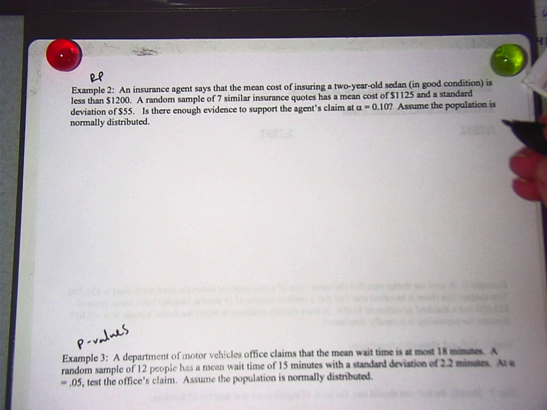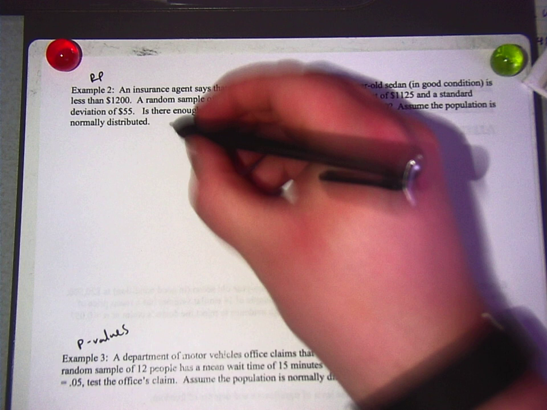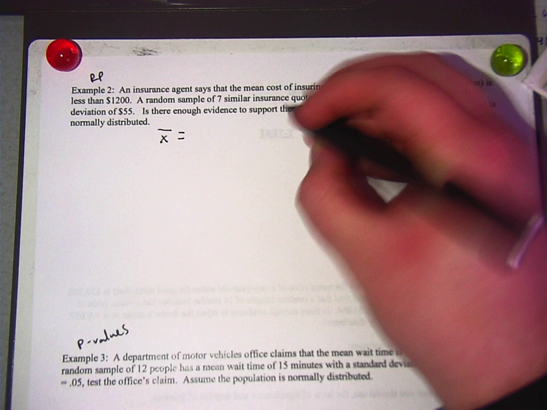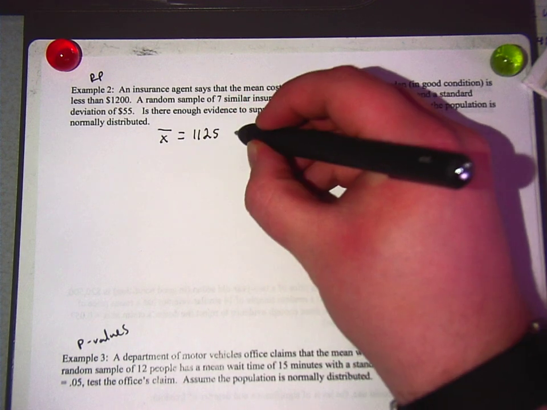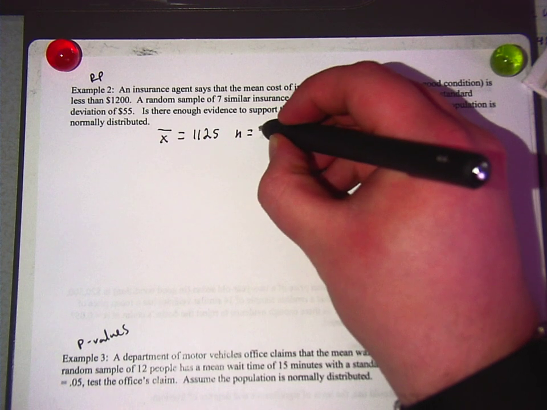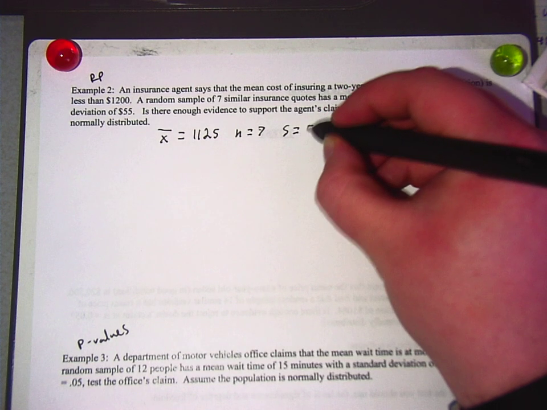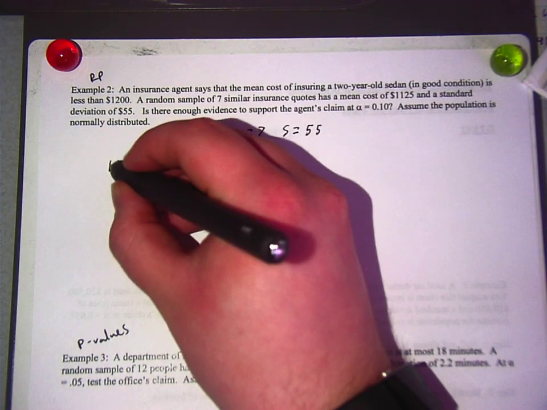Okay, first, we have to derive numbers from it, so we've got to come up with big words. You can't see the board. Move over here. Okay, you know what? I'm going to just start doing the stuff. So you have to find the n, or you can start with the x bar if you want, which is 1,125. The n is 7. And then the claim is 1,000. Sorry, the s is 55, and then the claim is 1,200.